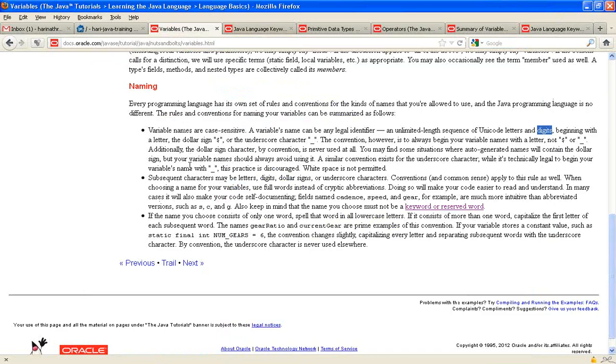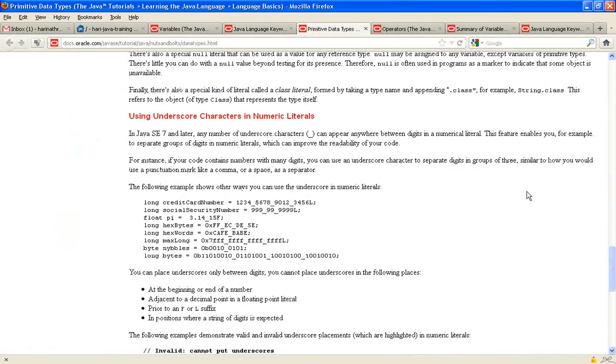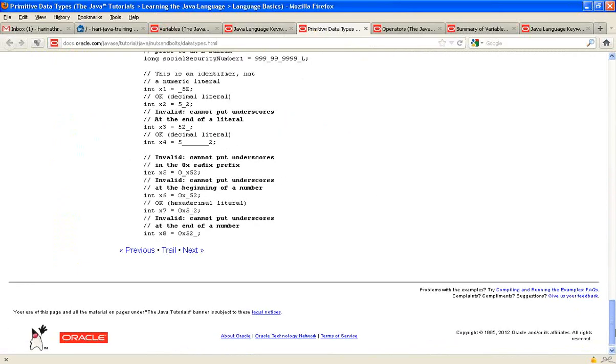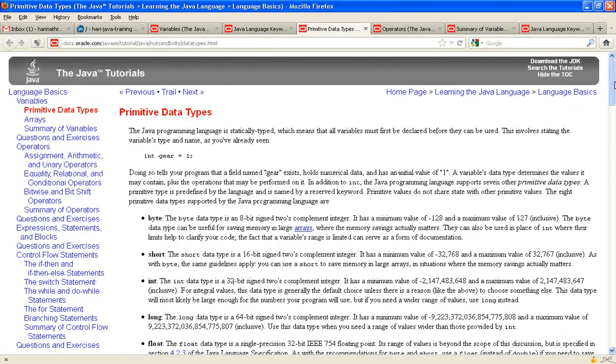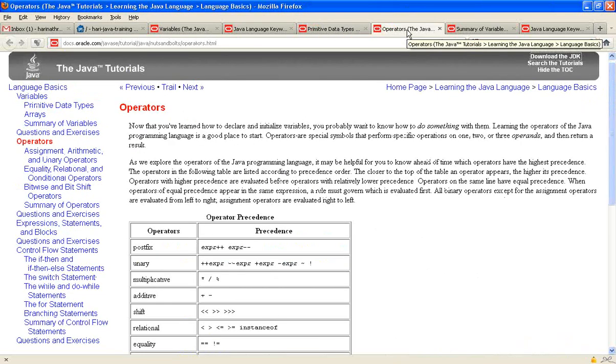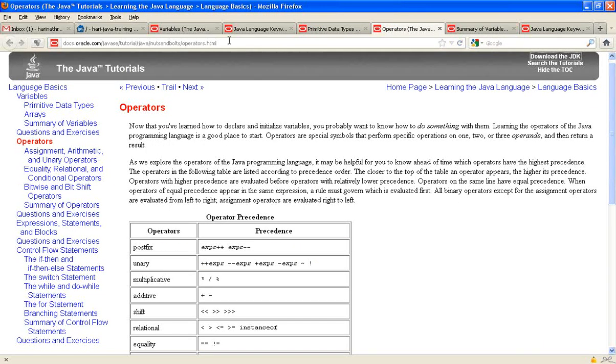Okay, so you need to please figure this out, and tomorrow we will look at primitive data types. You can even try to look at this when you are exploring, and see what the basic data types are. Then operators, we will look at operators, and what else we have.